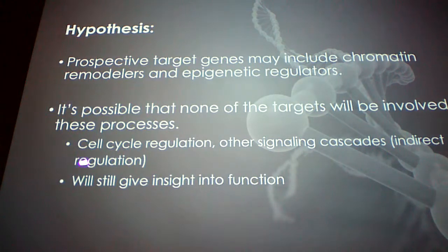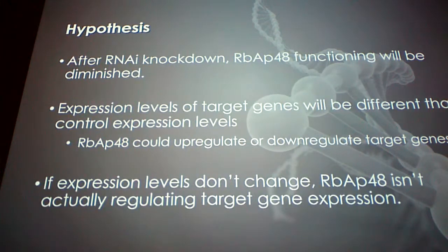We also need to play devil's advocate here. It's possible that none of the targets will be involved in these processes. They won't be involved in differentiation. Some other possible scenarios are that maybe these genes are involved with cell cycle regulation, or in signaling cascades that have an indirect regulation on neoblast differentiation. But still, even if we do get some hits, and even if they're not what we really expect, it'll still give us some insight as to the total function of RBAP48.